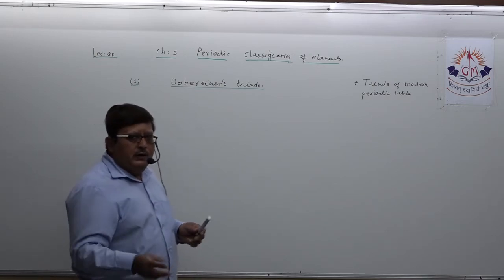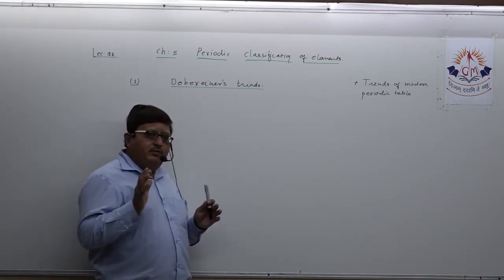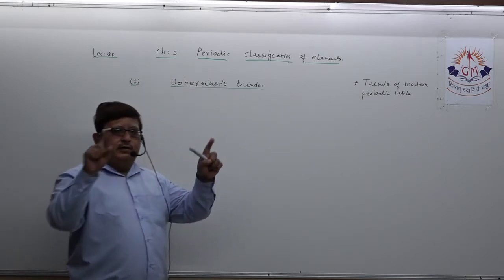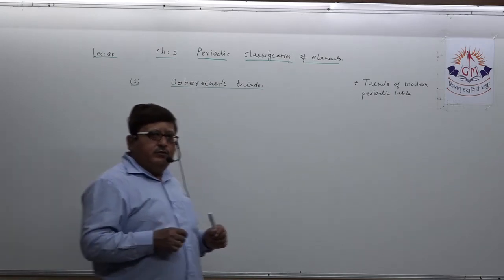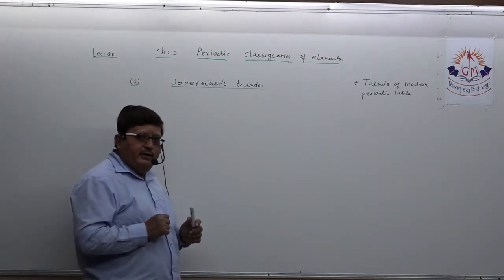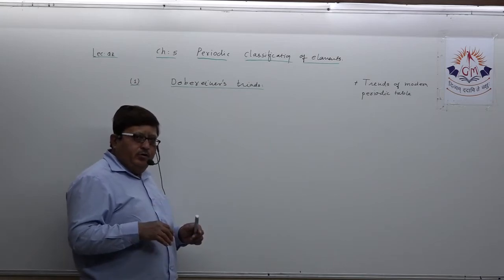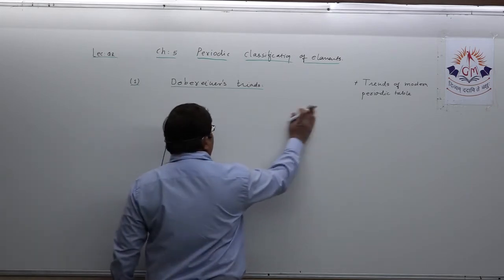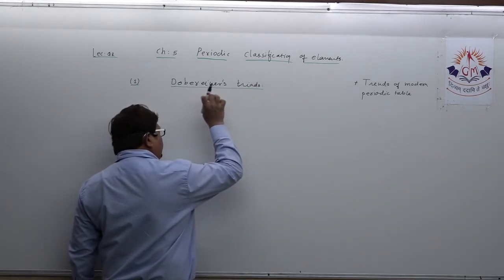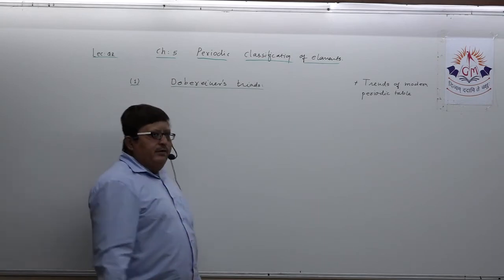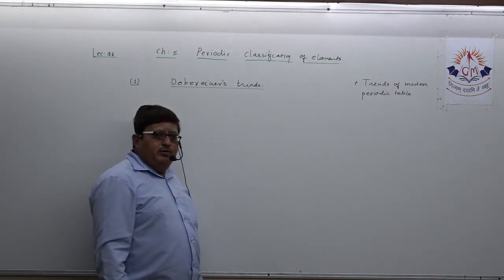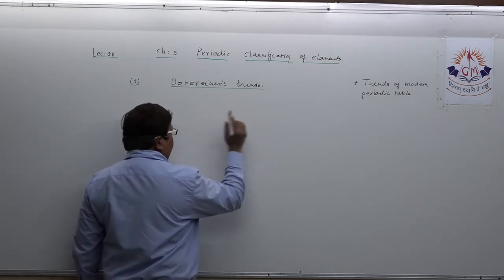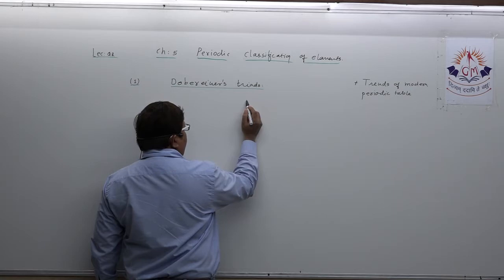My first suggestion is that you just list out the triads and try to remember them properly. If I want to remember and write a short note on Dobereiner's triads, my first target will be just that.